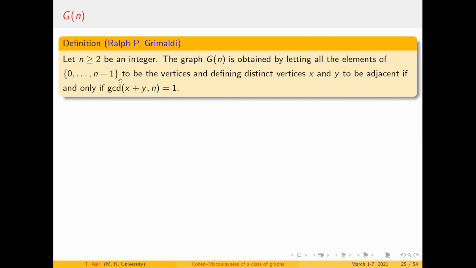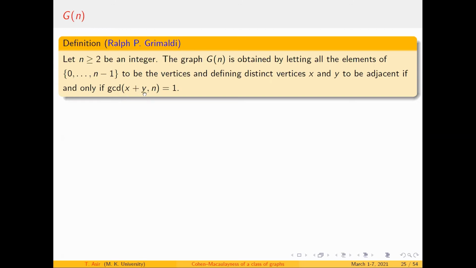There is no name for this in the literature. This was defined by Gilbandi. Let n be an integer greater than or equal to 2. The graph G(n) is obtained by letting all the elements from 0 to n minus 1 be the vertices and defining distinct vertices x and y to be adjacent if and only if GCD of x plus y comma n is 1.